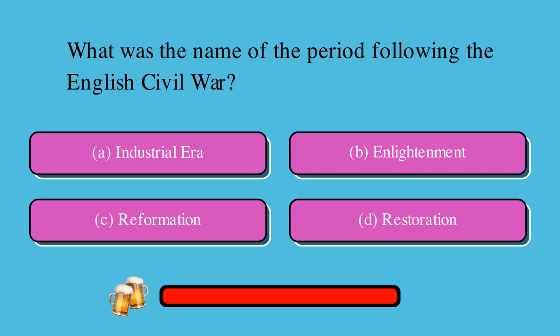What was the name of the period following the English Civil War? Is it A. Industrial Era, B. Enlightenment, C. Reformation, or D. Restoration? The correct answer is D. Restoration.